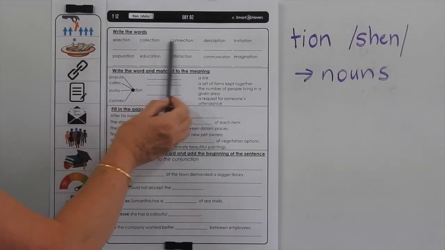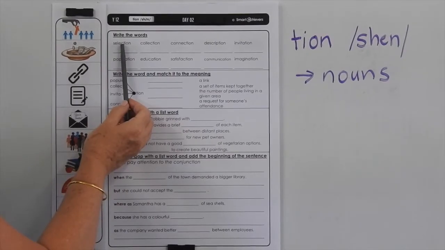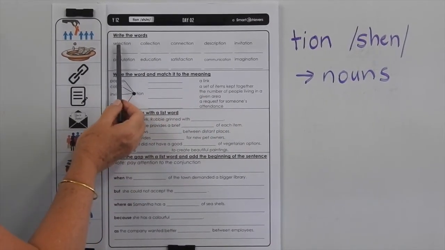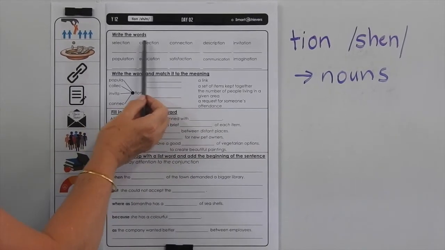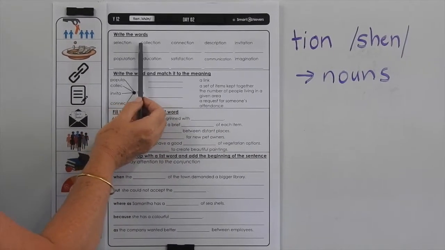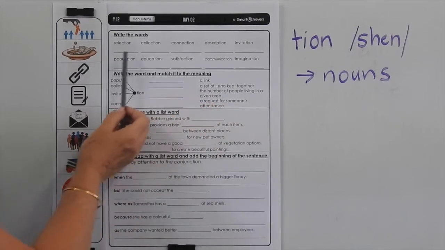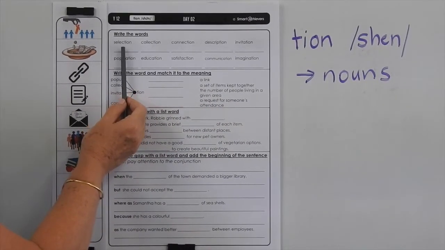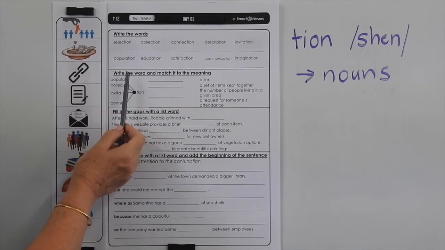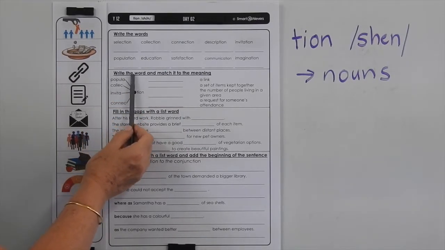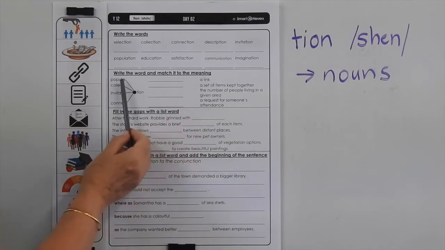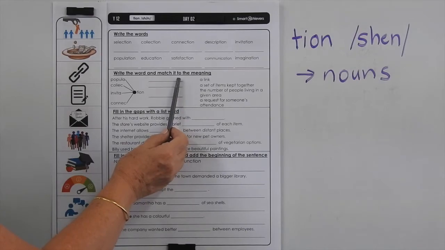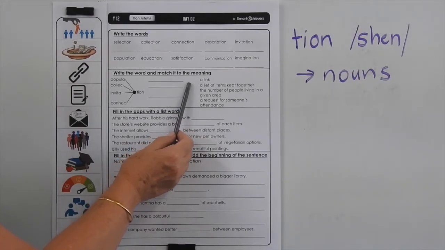At the top of the page, I suggest you go through and highlight the shun, T-I-O-N, at the end of each of these words. Then go through and break the words into their syllables and take note of the open and closed syllables that you have here with the short and long vowels. Then you have to read the word, cover it, write it, and then check to make sure that you've spelt them correctly. Now here you have to write the word and then match to the meaning. So you're going to go population, write the word and then link it with, write it next to its meaning here.